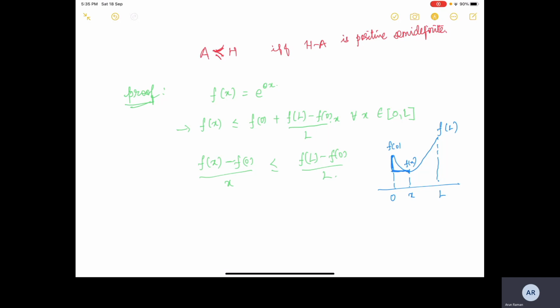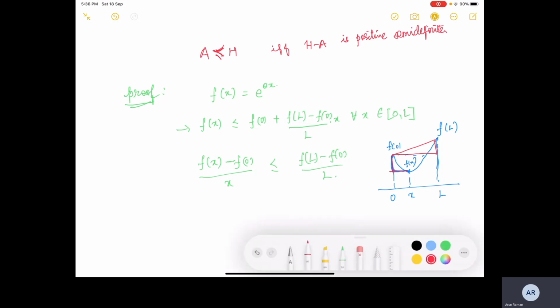Okay, so f of x minus f of 0 divided by x minus 0, and here we are looking at this triangle. Okay, so this is what we are looking at.